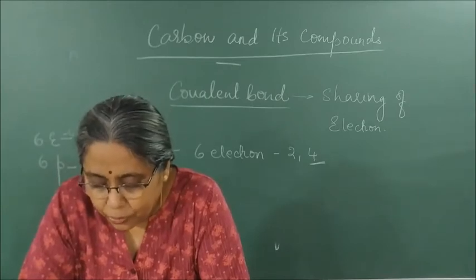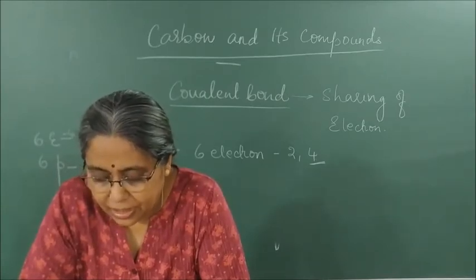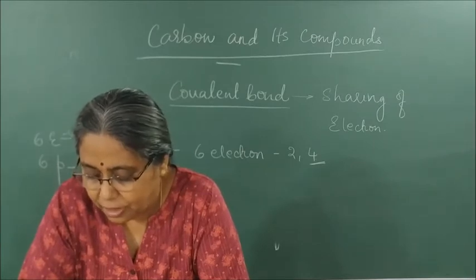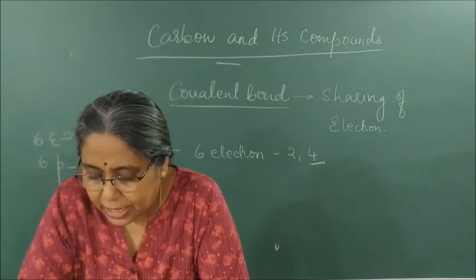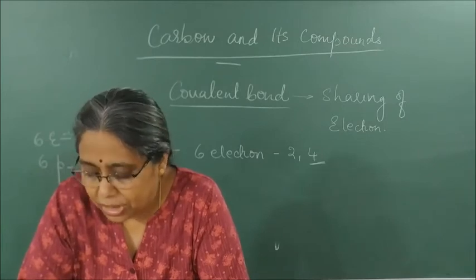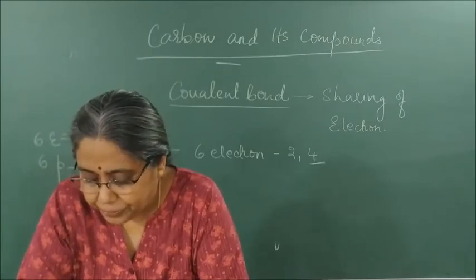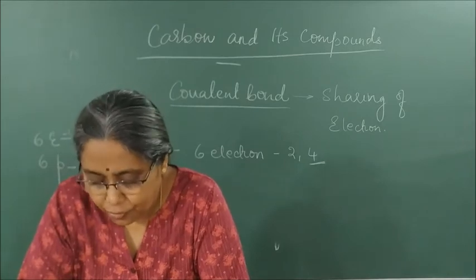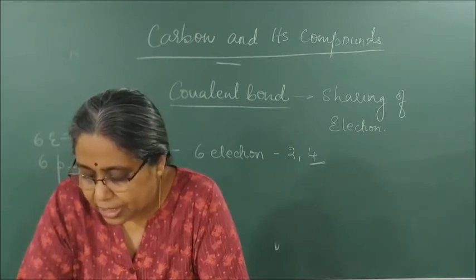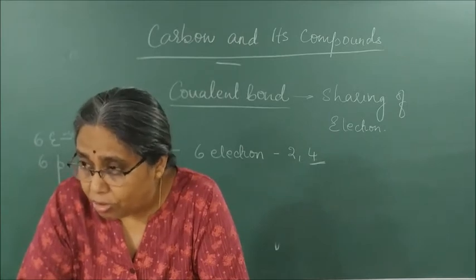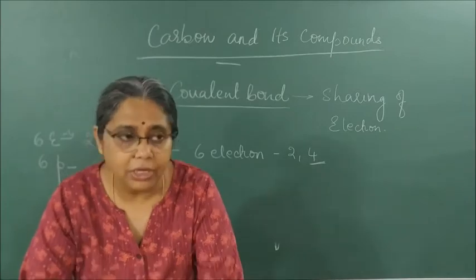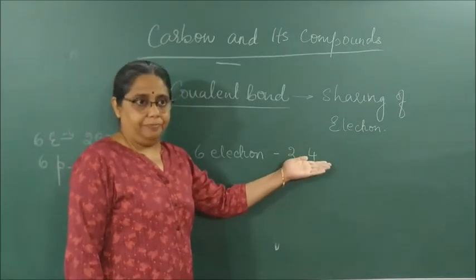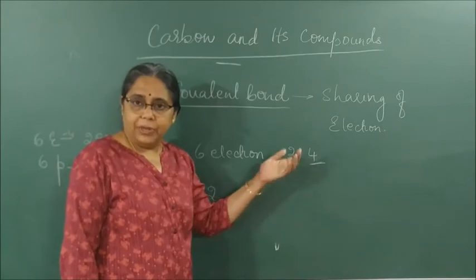Clear this part? We know that the reactivity of elements is explained as their tendency to attain a completely filled outer shell, that is, to attain a noble gas configuration. Elements forming ionic compounds achieve this by either gaining or losing electrons from the outermost shell. In case of carbon, it has 4 electrons in its outermost shell and it needs to gain 4 or to lose 4. Correct or not? It either has to take 4 electrons and become 8 or has to lose 4 electrons and become 2.